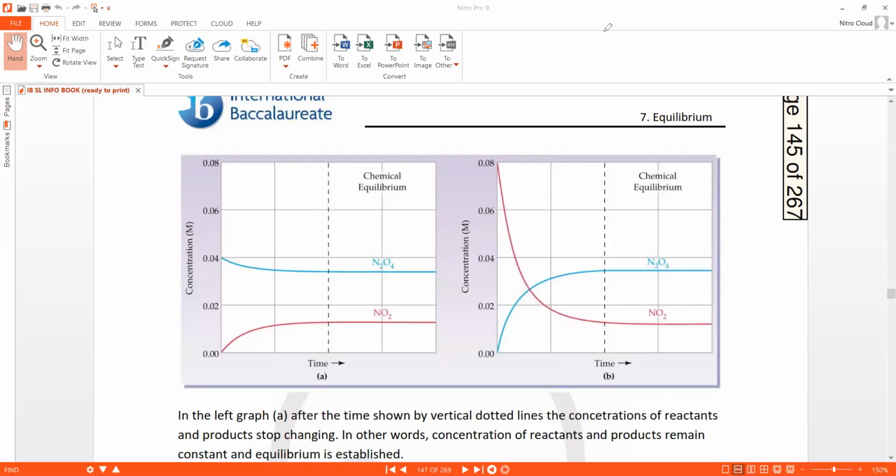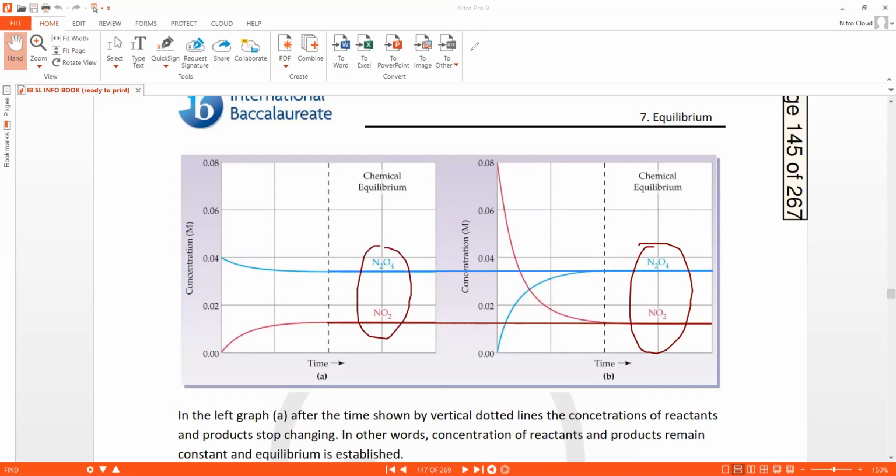If you take an appropriate concentration of the reactants, you can notice that in both cases the final concentration of N2O4 is the same in both graphs, whether I start with reactants or with product. Similarly, the concentration of NO2 is also the same, which means the equilibrium can be established. The same thing will happen.